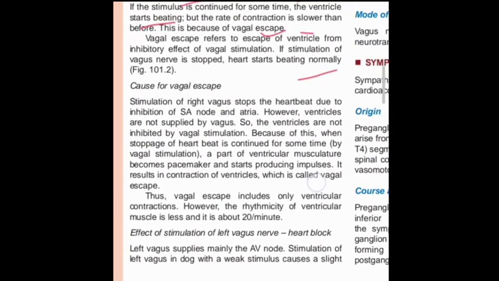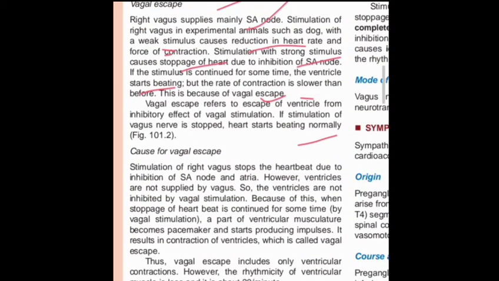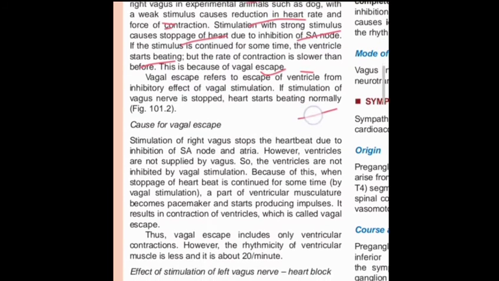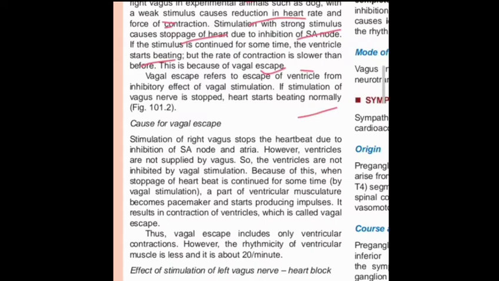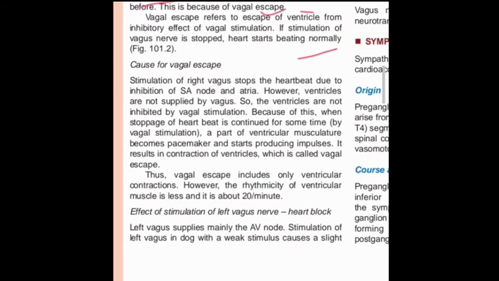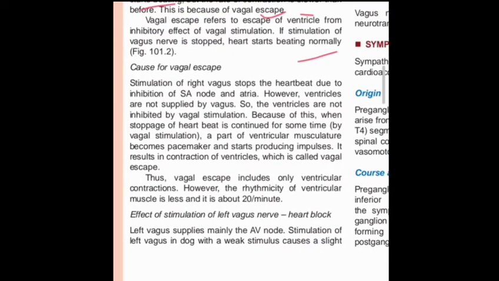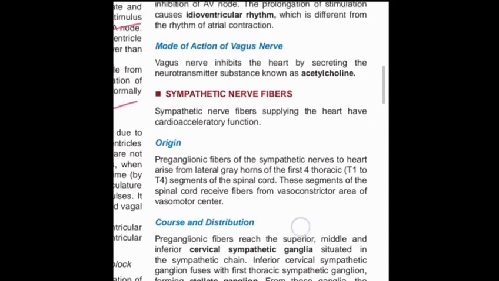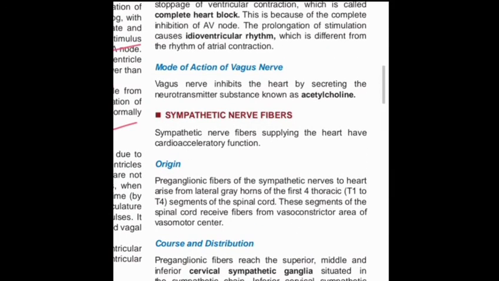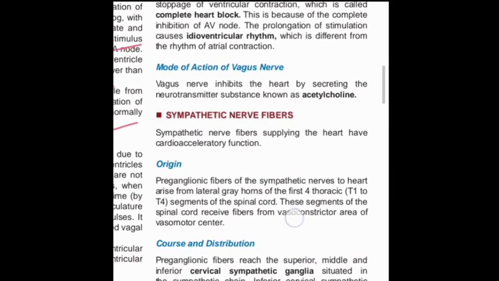We discuss vagal escape mainly because with a strong stimulus there is stoppage of the heart. But with a weak stimulation, why does the heart not stop? Because the ventricle is not supplied by the vagus, so there is no stoppage of the heartbeat. Due to this we read about vagal escape. So in this way we discussed the right vagus.